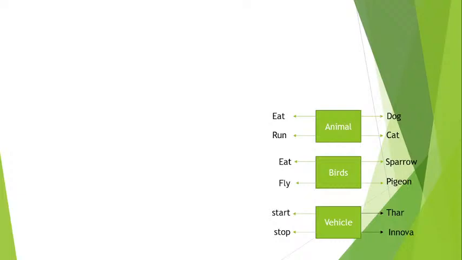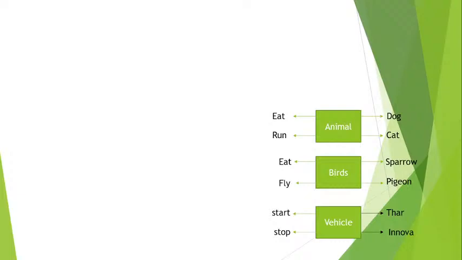Okay, there are eat, run, animal, birds, multiple things here. If I ask you which is the class here, can you please tell me? Any guesses? No worries if it is wrong. Which is the class in this diagram?